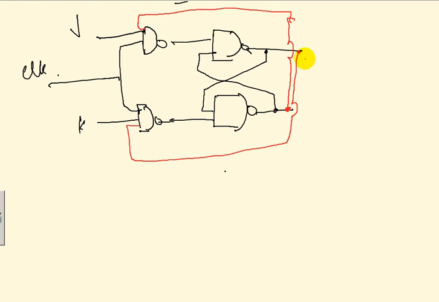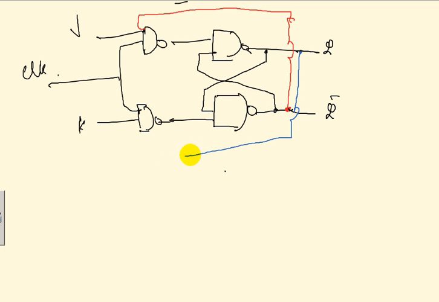So you will not be confused, I will use a different color for the wire. This is your Q and this is your Q complement. Maybe I'll use a blue color, like this.